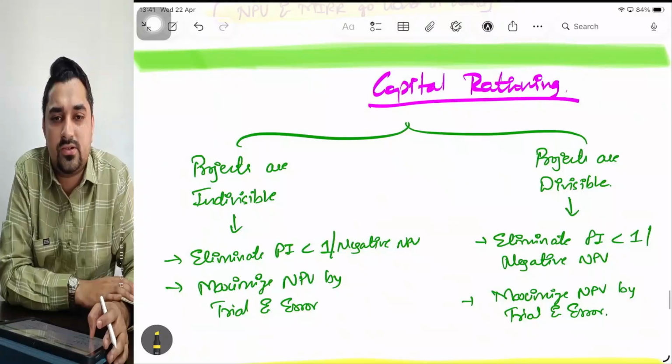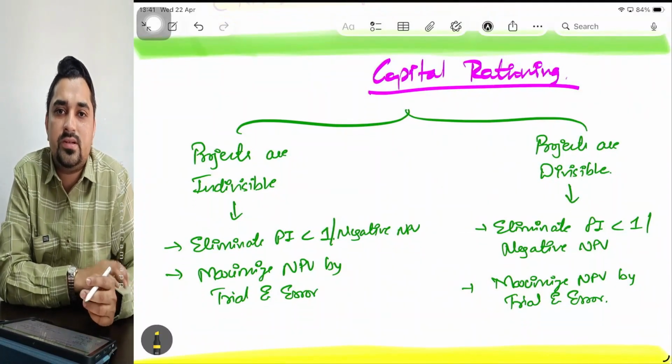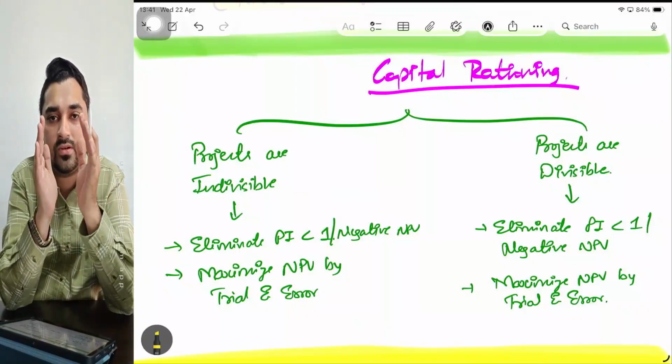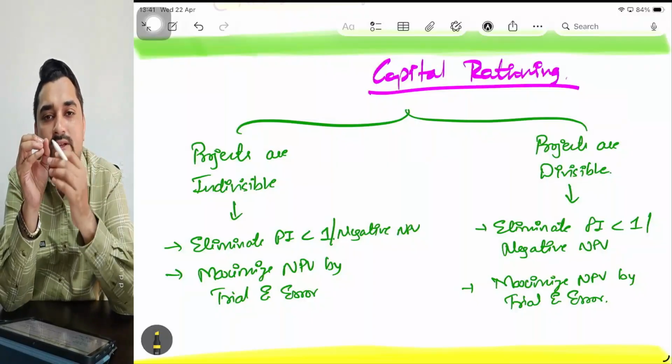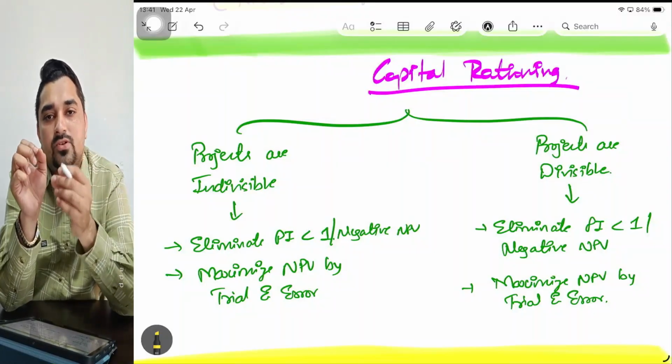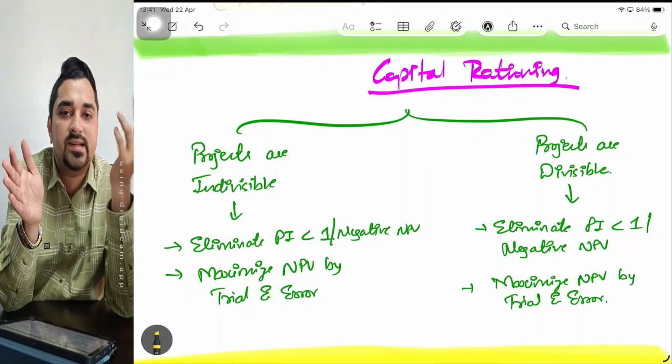Coming to some variety of questions. One is capital rationing questions. What do you mean by capital rationing questions? You'll be given a particular amount of money for investment and you'll be given multiple projects. So in which project you need to put your money and which project you should not put your money, because you have limited resources, and how do you maximize return?